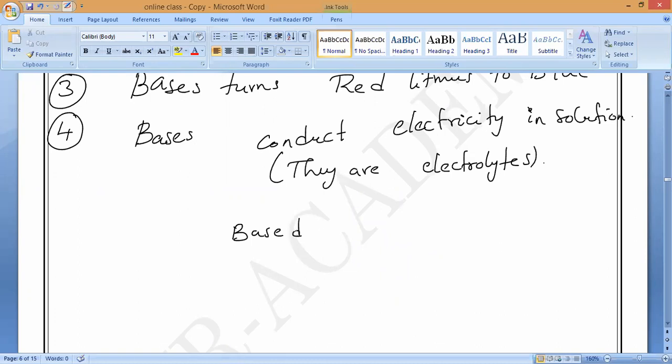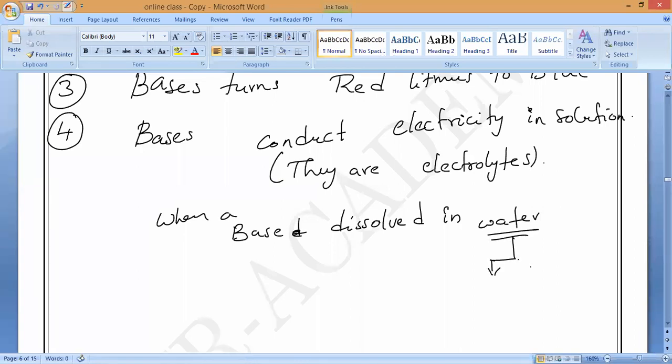When a base is dissolved in water, then only they will conduct electricity. Do you understand it? Because when they dissolve in water, they start splitting into individual ions, positive ions and negative ions. So positive ions and negative ions are there, so that it will conduct the electricity.